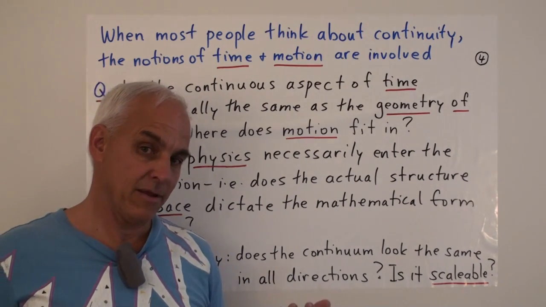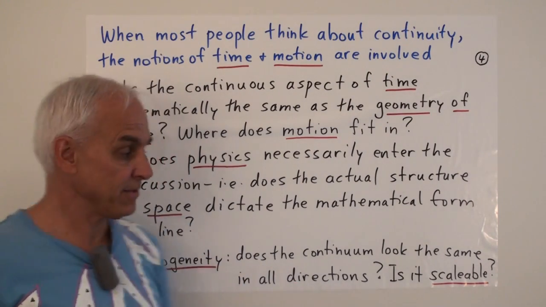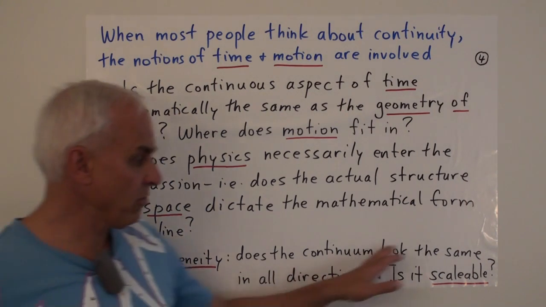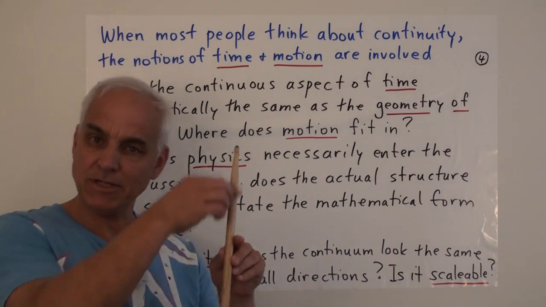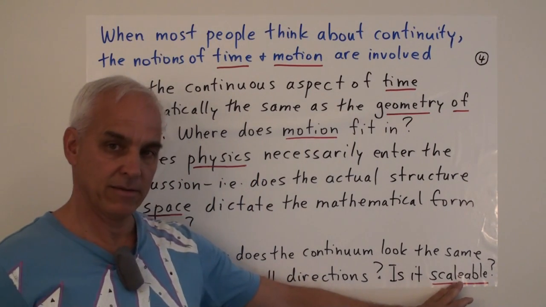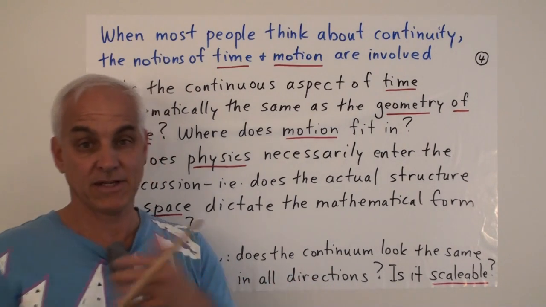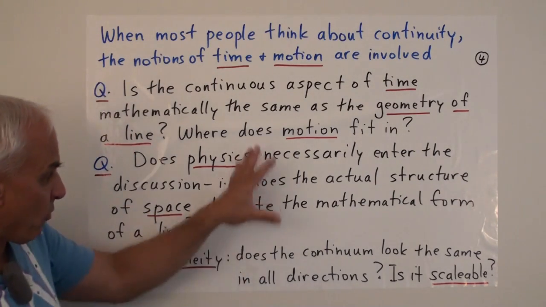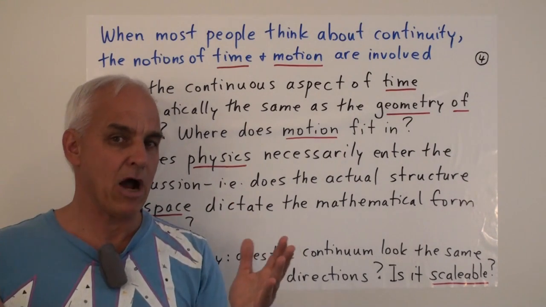Does that necessarily reflect something about the mathematics, or is the mathematics completely independent of the physics? This question of homogeneity is interesting. Does the continuum look the same in all directions? A line in this direction, is it really the same as a line in that direction? What about the scalability? Does the inherent inscalability of the physical line manifest itself in an inscalability of the mathematical line or not?